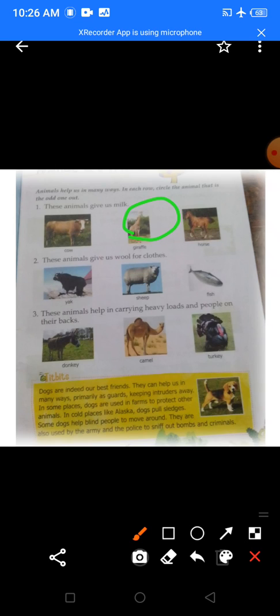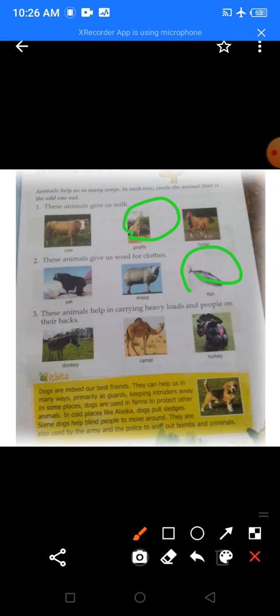Yes or no? Then you need warmer clothes to make yourself warm. Yes or no? So that you do not feel cold. So wool helps us to keep our body warm, which is why wool is very essential. Okay. So yak gives us wool. Sheep gives us wool, but fish doesn't give us wool.